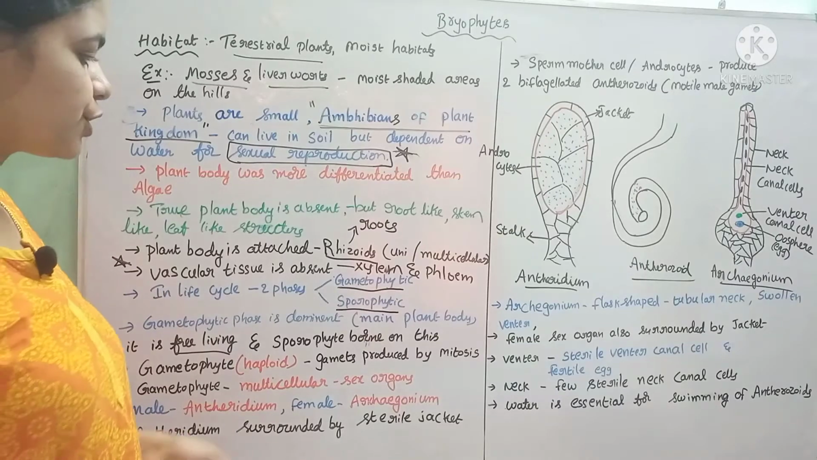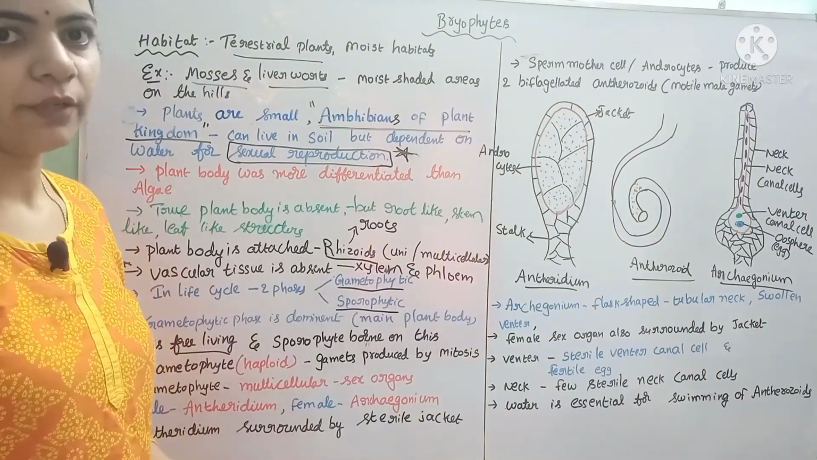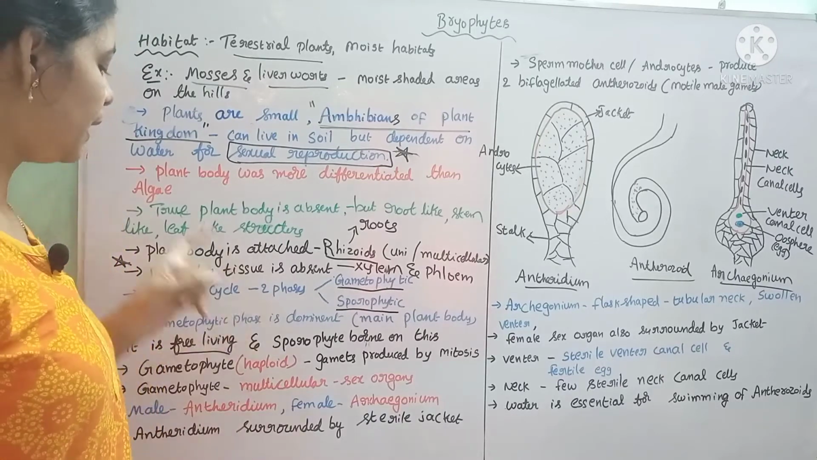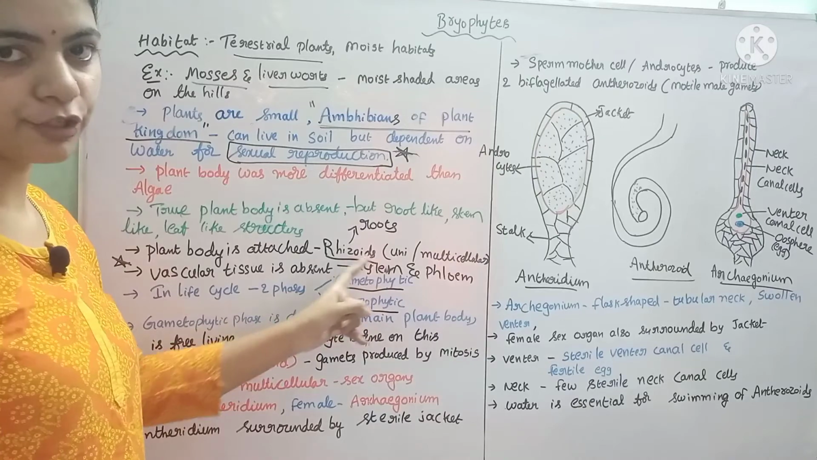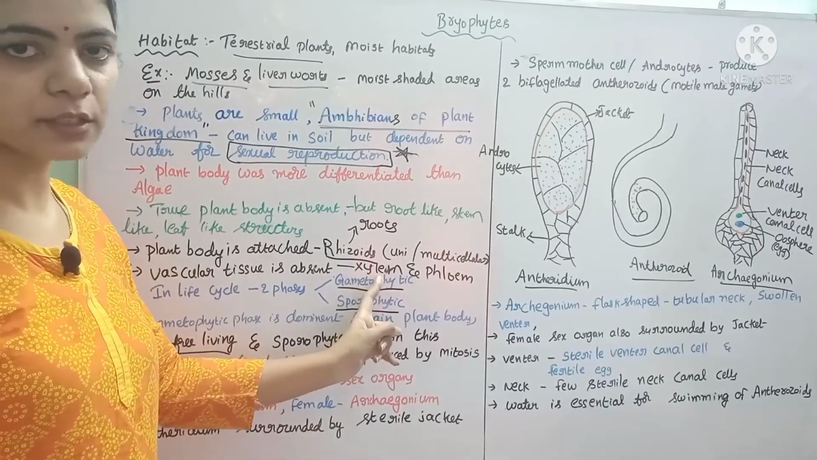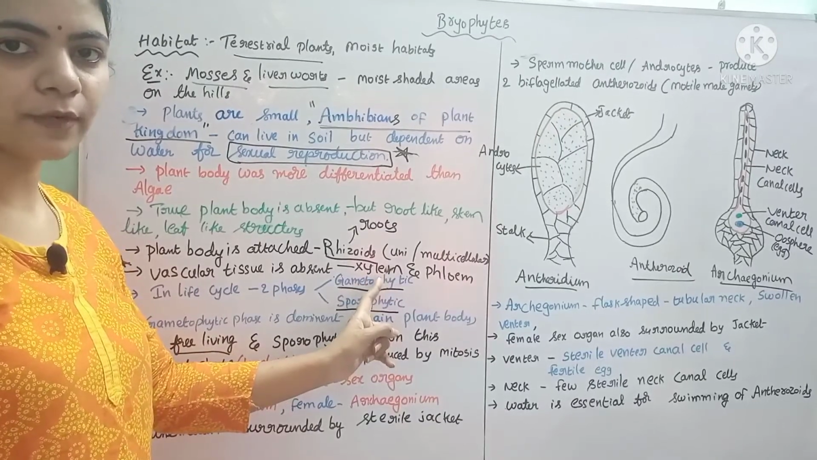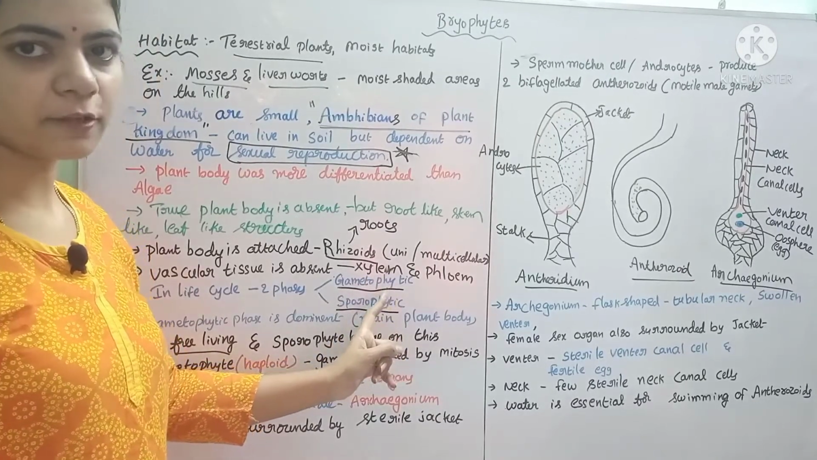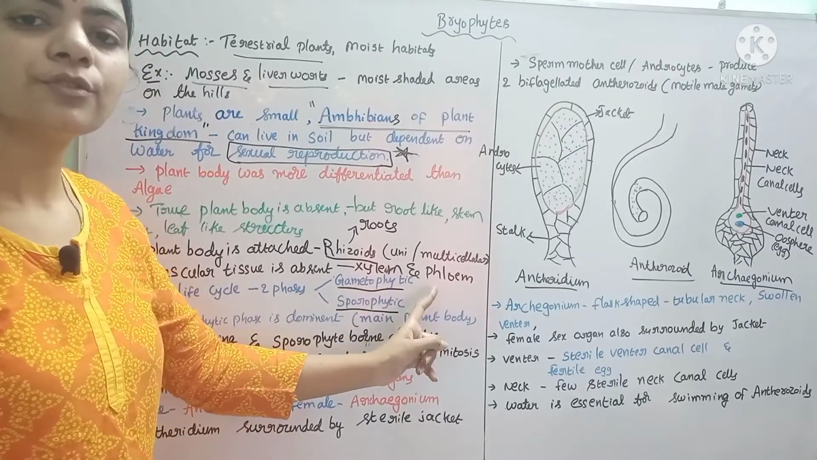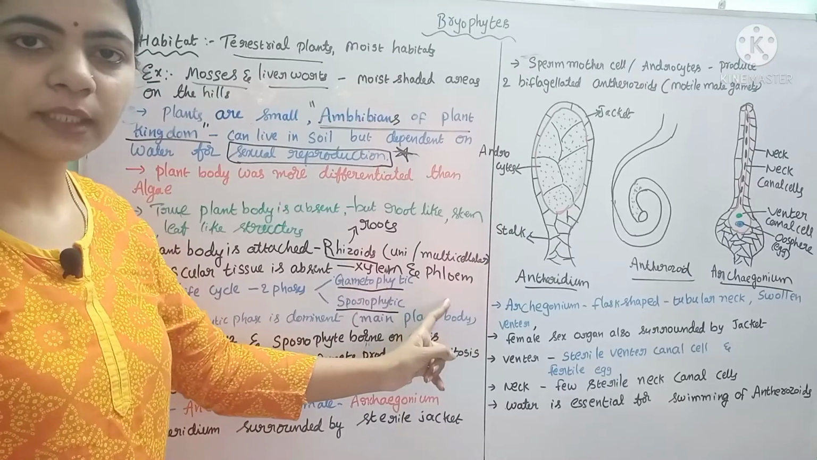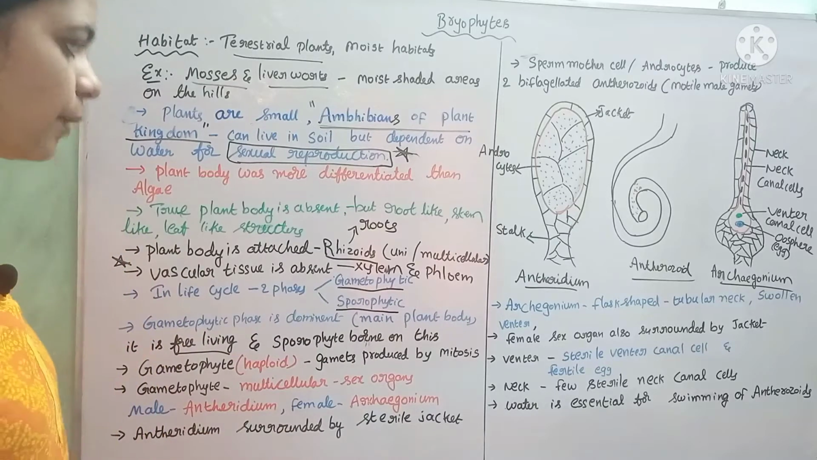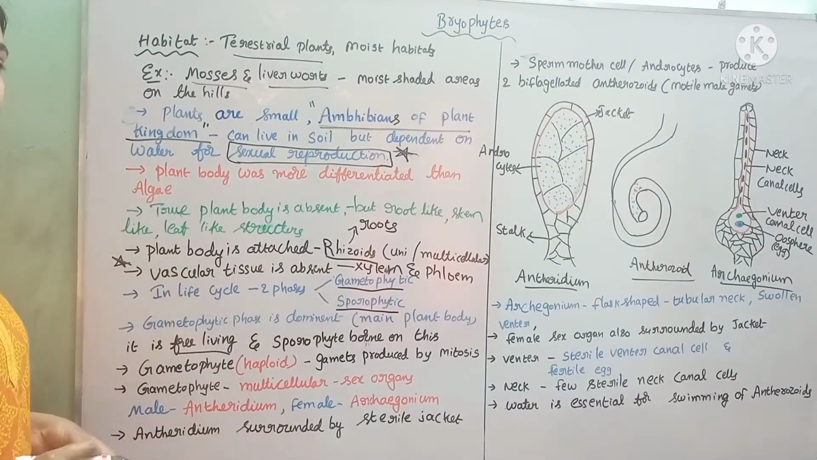So what is the vascular tissue? Xylem and phloem. We know that xylem and phloem are the conductive tissues present in the higher plants. But that conductive tissue or vascular tissue is absent in these bryophytes. The function of the xylem is to conduct water and mineral salts from the root system to the remaining parts of the plant, that is up to the leaves. And what is the function of the phloem? To transfer the prepared food material from the leaves to the remaining parts of the body. Those are the functions of the xylem and phloem. These two are absent in the bryophytes.